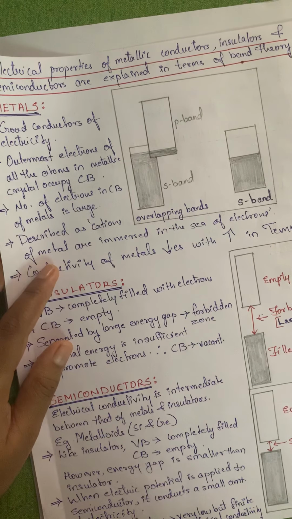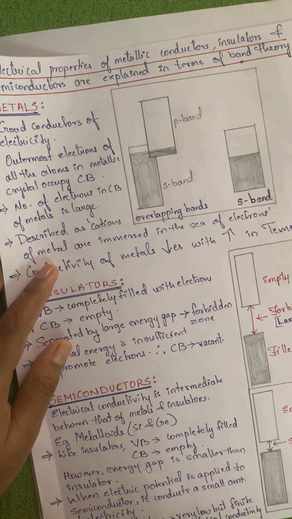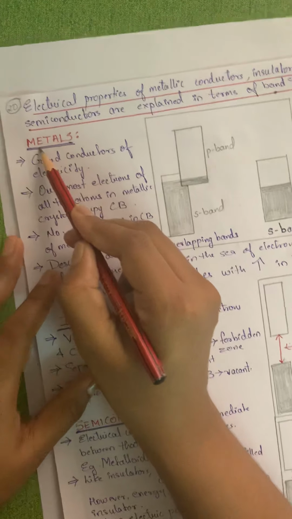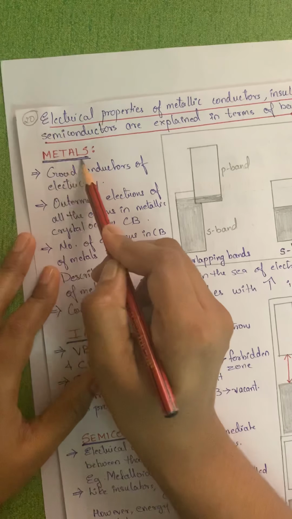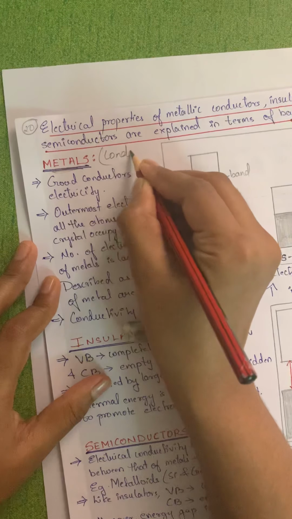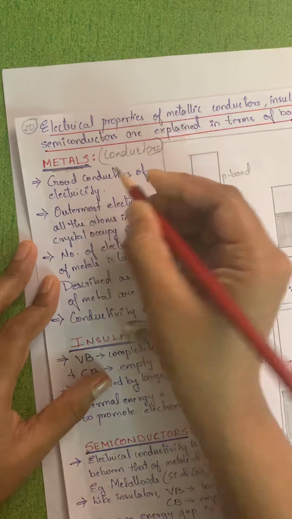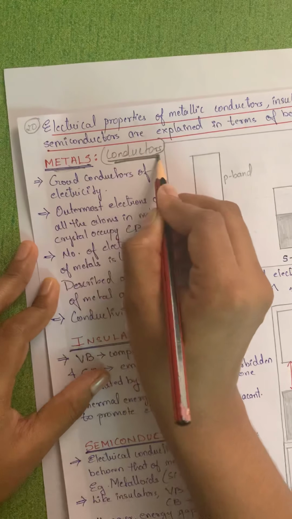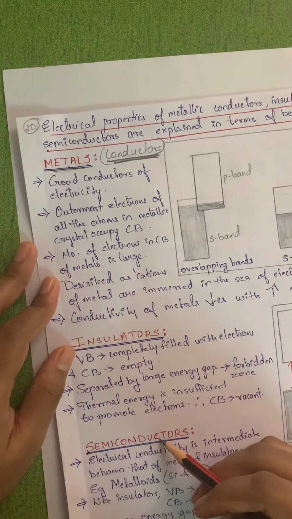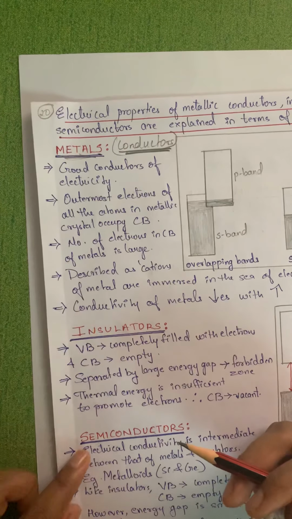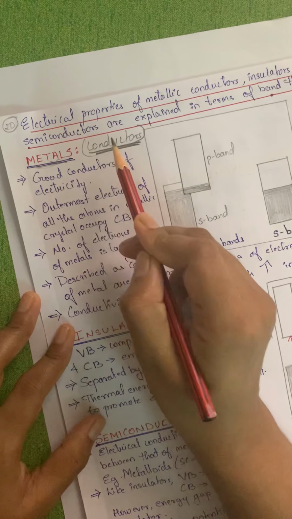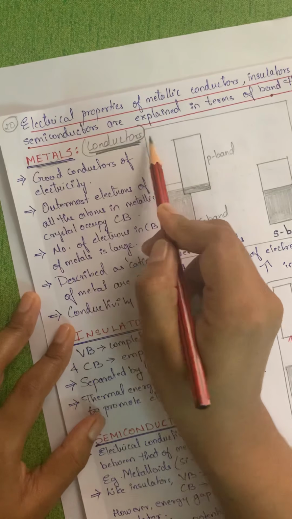Now, to start with, here in your textbook they have written metals, but actually they are nothing but conductors. We are talking about conductors, because metals are said to be good conductors. So we are talking about conductors, insulators and semiconductors. Metals are examples of conductors, good conductors of electricity. Okay, so we will learn further.